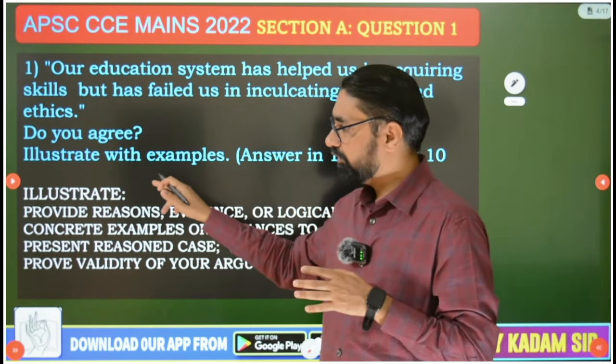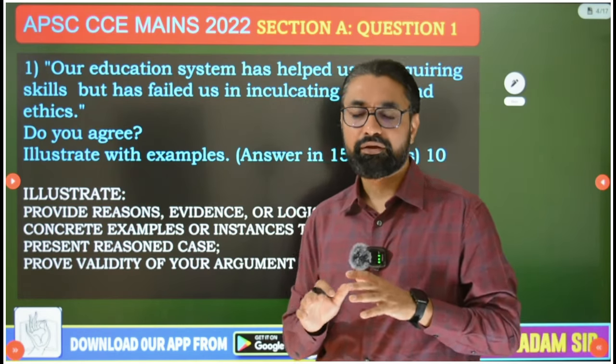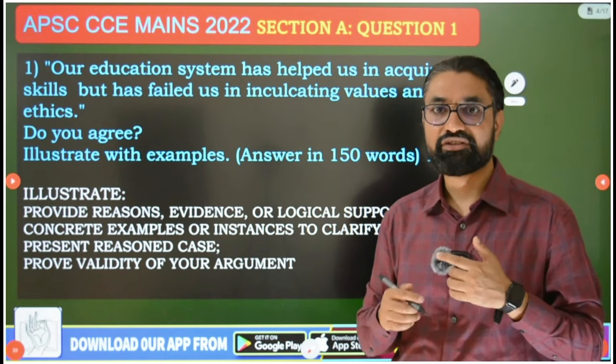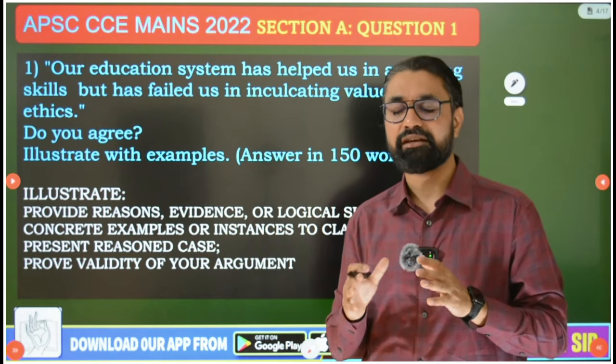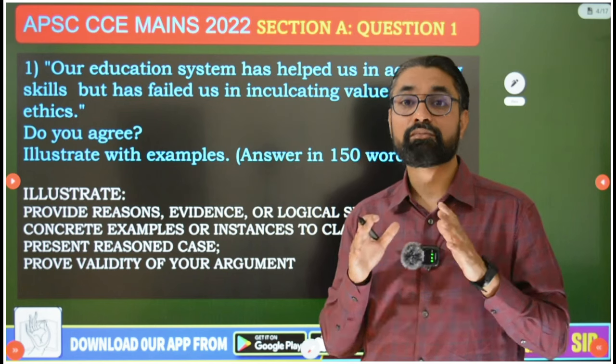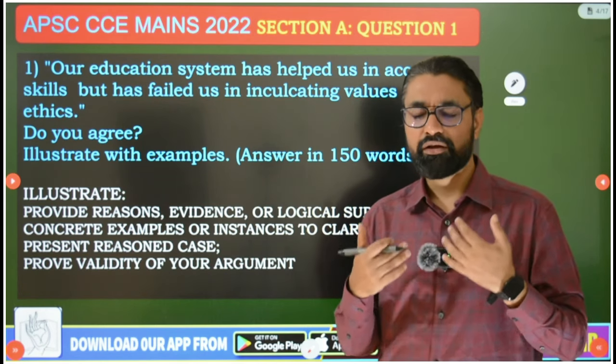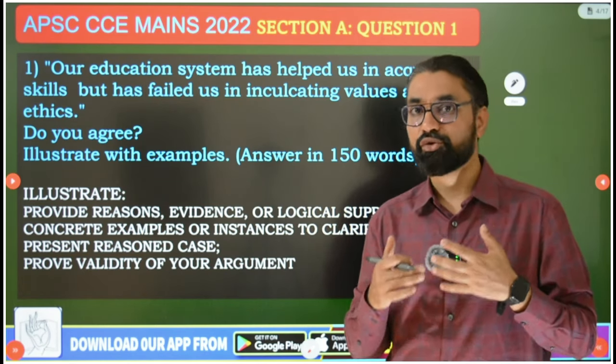Whenever you get the word illustrate, remember, illustration means you need to explain this statement, yes or no, with some comprehensive example. You need to give an example to support your answer.